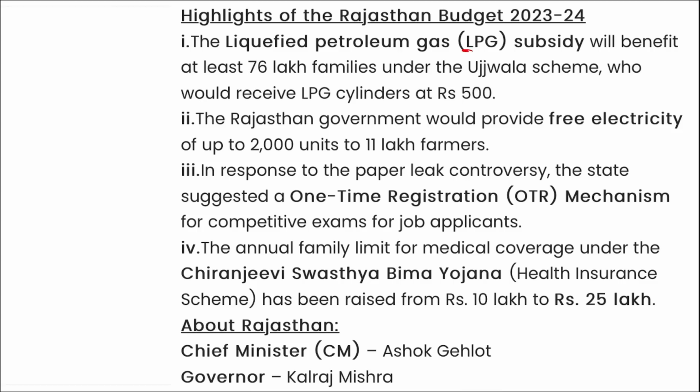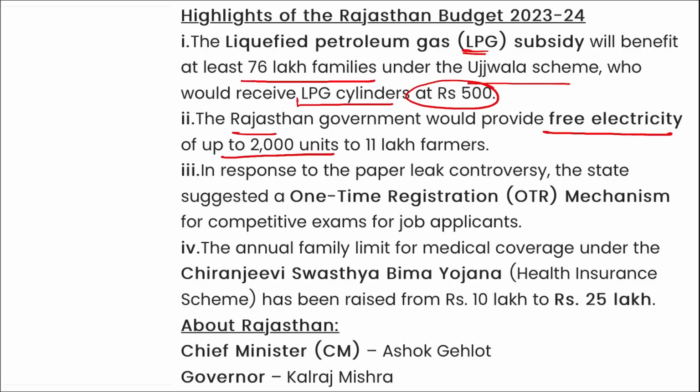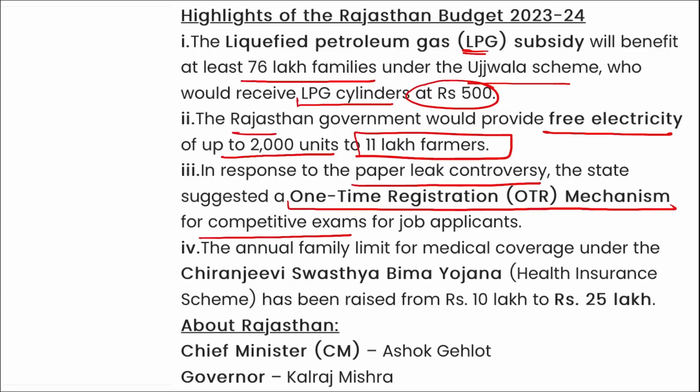First, the LPG subsidy will benefit at least 76 lakh families under the Ujwala scheme, who would have received the LPG cylinders at rupees 500. Next, the Rajasthan government would provide free electricity of up to 2000 units to 11 lakh farmers. In response to the paper leak controversy, the state suggested a one-time registration mechanism for competitive exams for job applicants.